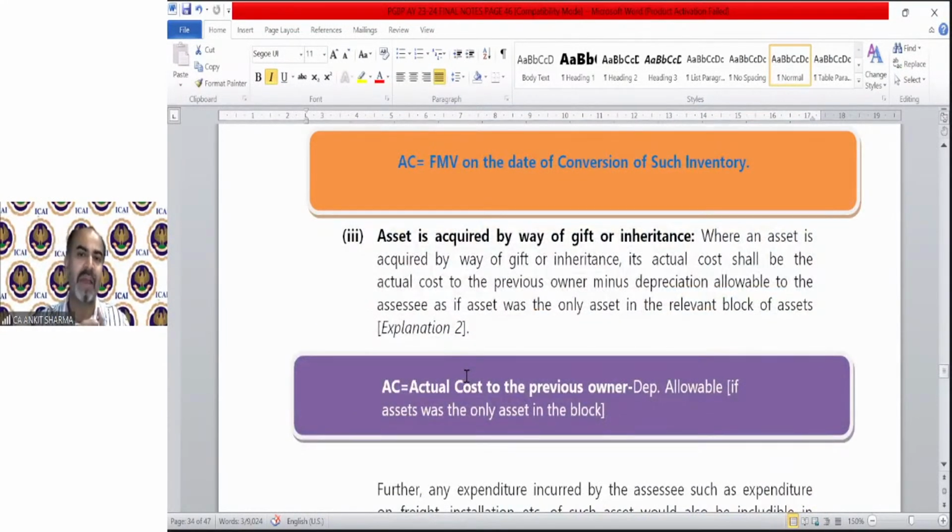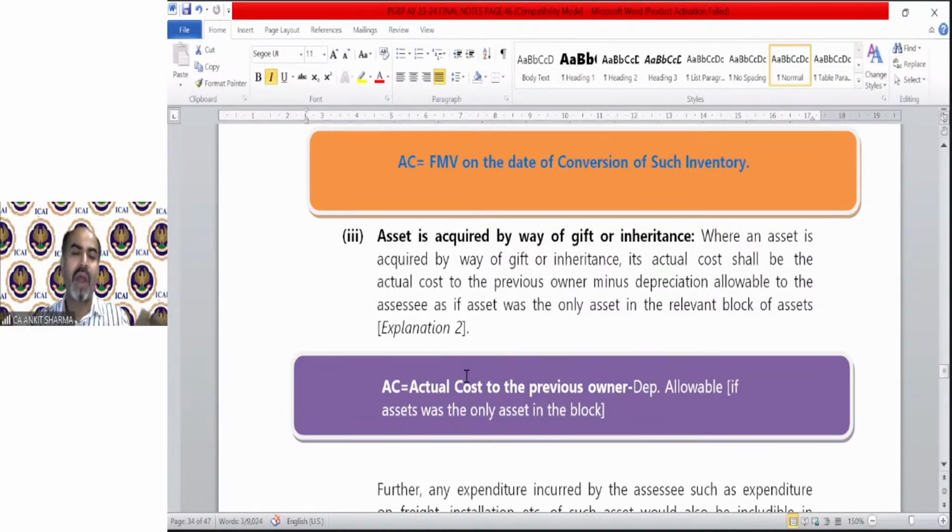Asset acquired by way of gift or inheritance, that means by way of will, etc. Where an asset is acquired by way of gift or inheritance, its actual cost shall be the actual cost to the previous owner, the donor, the person who is gifting it to you, minus depreciation allowable to the assessee as if the asset was the only asset in the relevant block.